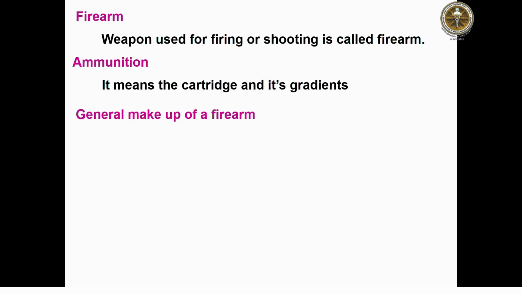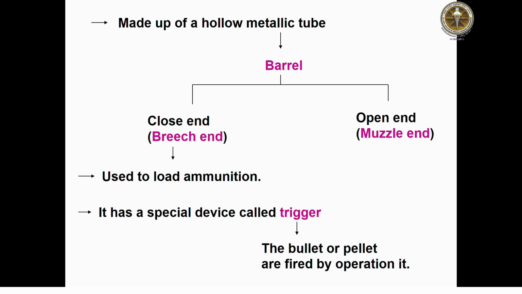Firearms are weapons used for firing or shooting, whereas ammunition means the cartridge and its ingredients. Then come to the general makeup. It is made up of a hollow metallic tube known as the barrel. The barrel has two ends, one is the breech end, another is the muzzle end. The breech end is the closed end, whereas the muzzle end is the open end.